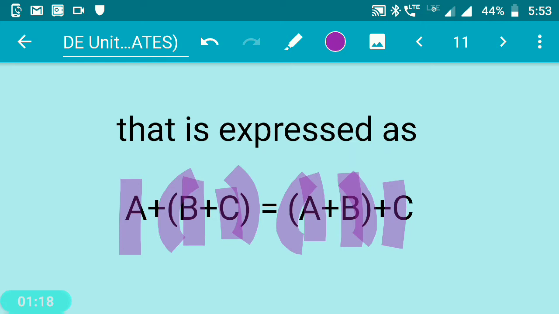So according to the associative law of addition, if you are doing the ORing operation on several variables, the way you group, the pattern you use to make groups out of the equation, does not make any difference. You group B or C in one equation, in the other equation you group A or B, but the answer is going to be the same. The final answer is the same, as stated by the associative law for addition.